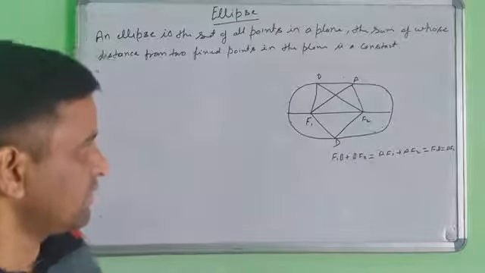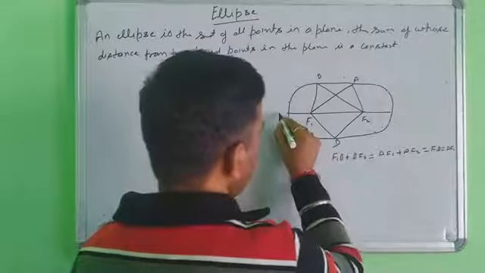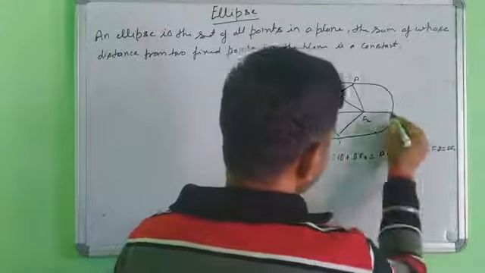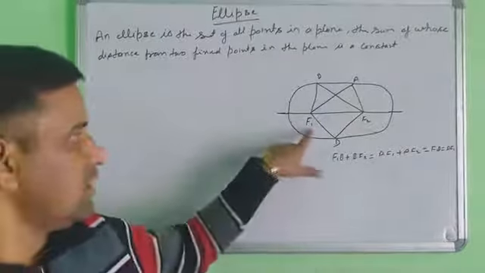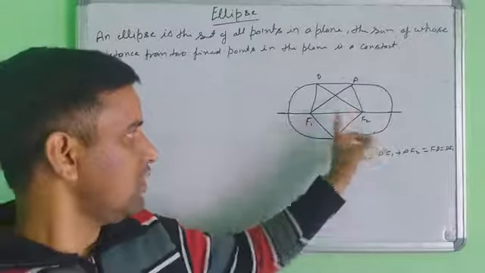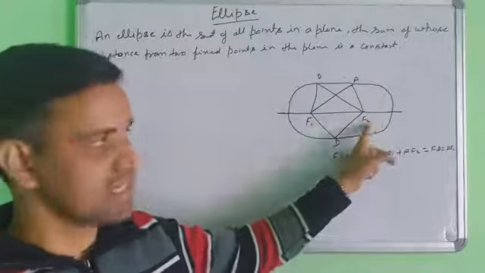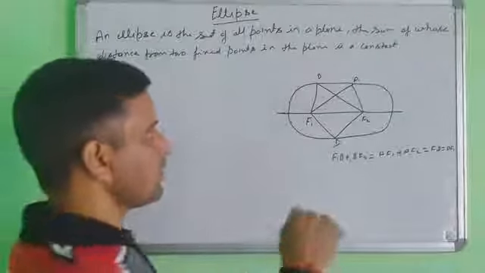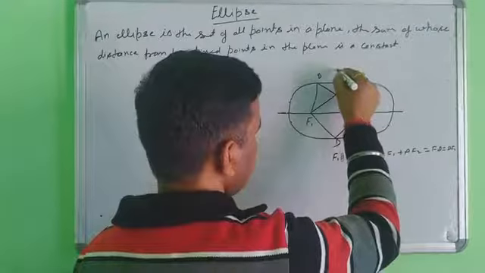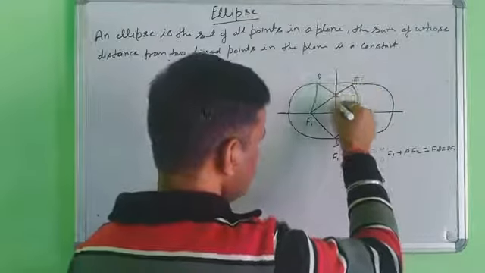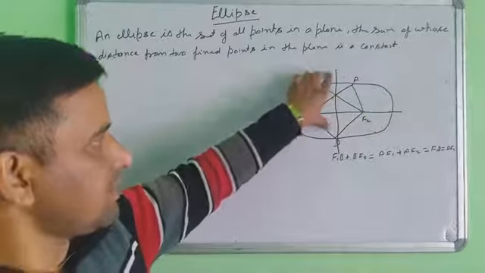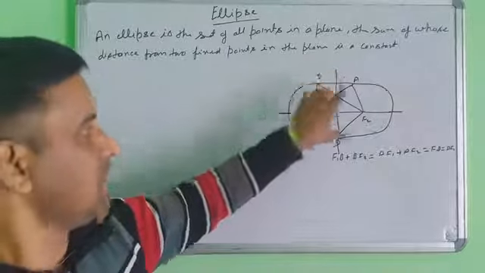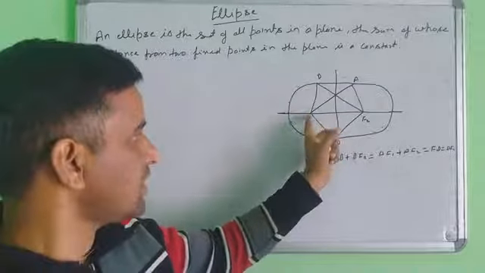So the name of this line segment, whose line passes through the focus points, is called the major axis. And suppose you draw the perpendicular line to the major axis, that is called the minor axis.